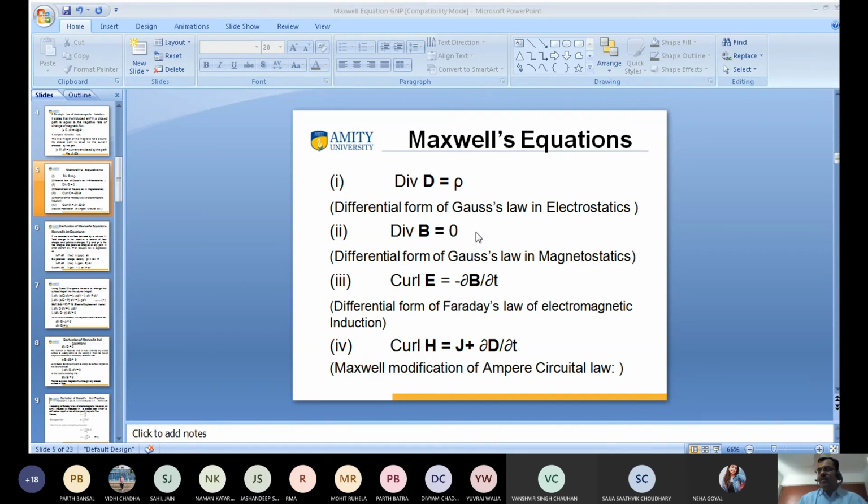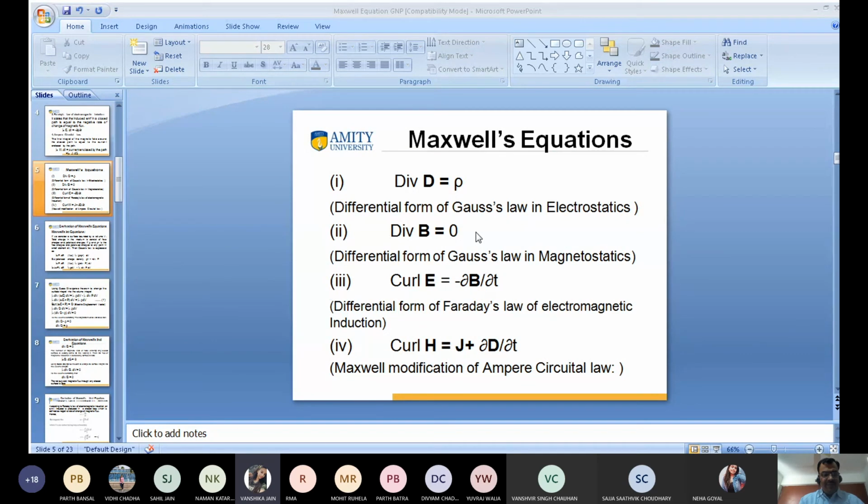Present, sir. Rama? Present, sir. Rama, it is clear? Any doubt? No, sir, no doubt. Divyam? Present, sir. Mohit? Shekhar? Sahil? Vanshika?